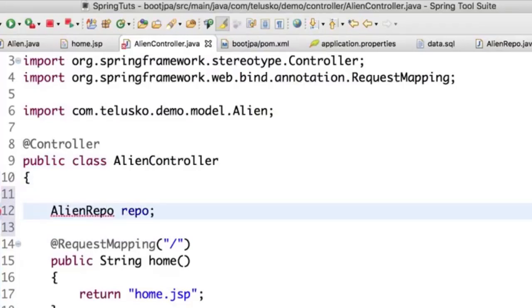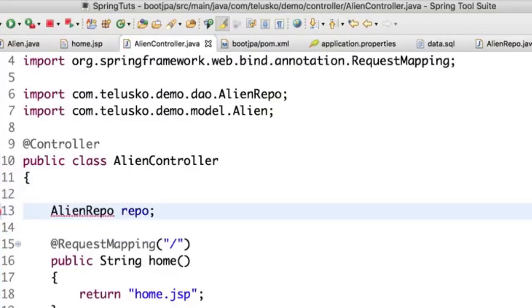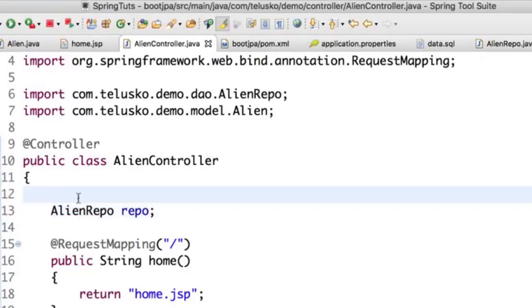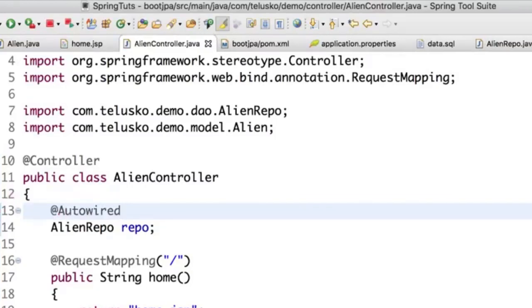I would say repo. I'm not creating a class, okay? Nowhere I'm creating a class here, which implements this repository. And I will simply say autowired, because autowired will instantiate it. It will look for the object of alien repository. And I have not created any class. I have not created any object. And that's the beauty about Spring Boot, because if it is working, then Spring Boot is awesome, right?